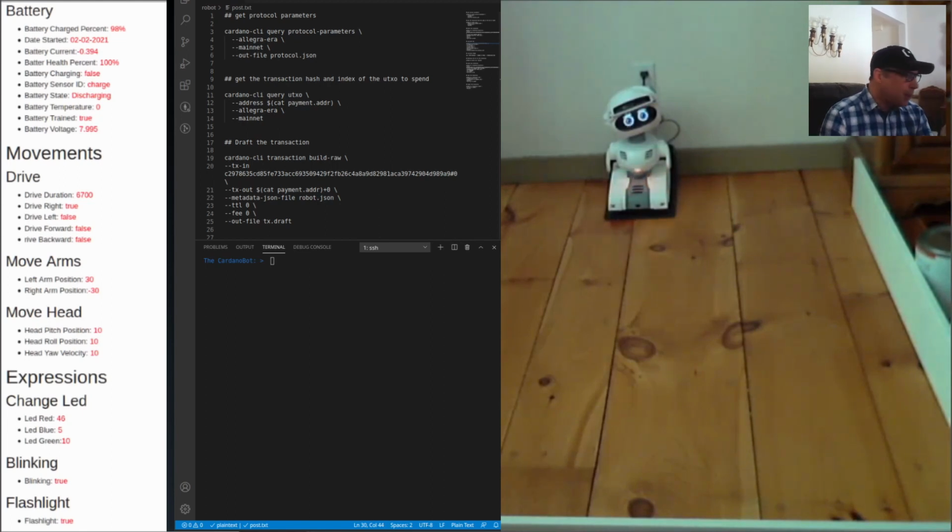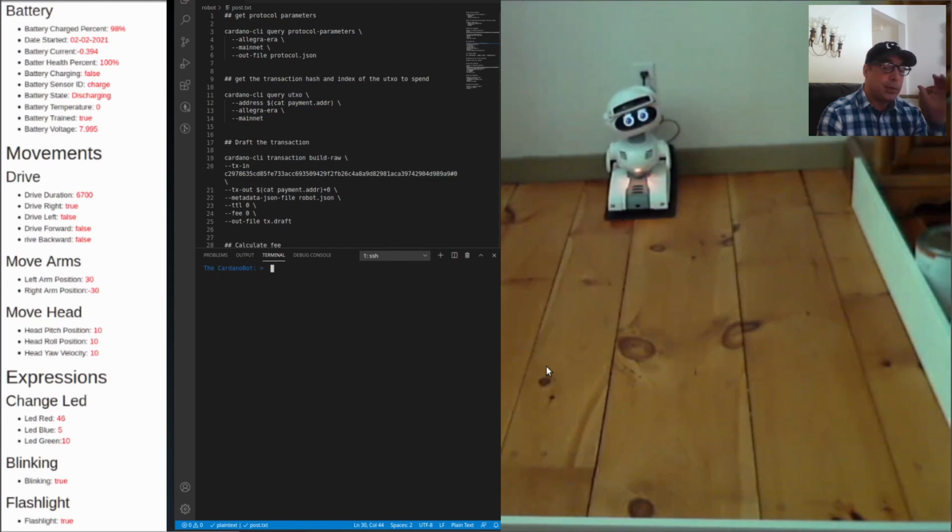So the robot works with an API. Actually, let's just do the transaction, and you'll see when I send the transaction to the blockchain, you'll see the robot move instead of just showing you how the API works. The real thing we want to do here is the transaction.